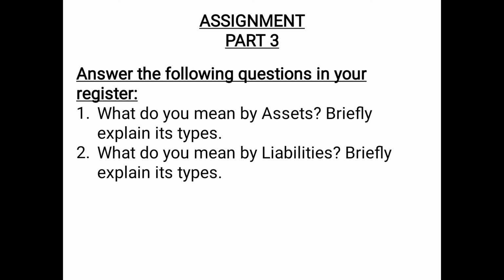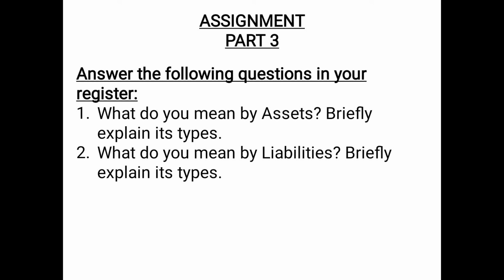Briefly explain its types. So you will write the meaning of asset in this, that asset means anything which will enable the firm to get a cash or benefit in future. Then you will explain its types. For example, you will explain fixed assets, that fixed assets are those assets which are held for continued use in the business for the purpose of producing goods or services and are not meant for resale.